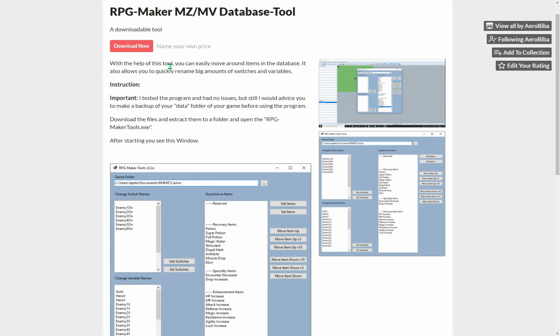Next we have an MV&MZ tool by Aerobiba. This tool allows us to move around items in the database to a different ID, and it also allows us to quickly rename large amounts of switches and variables.